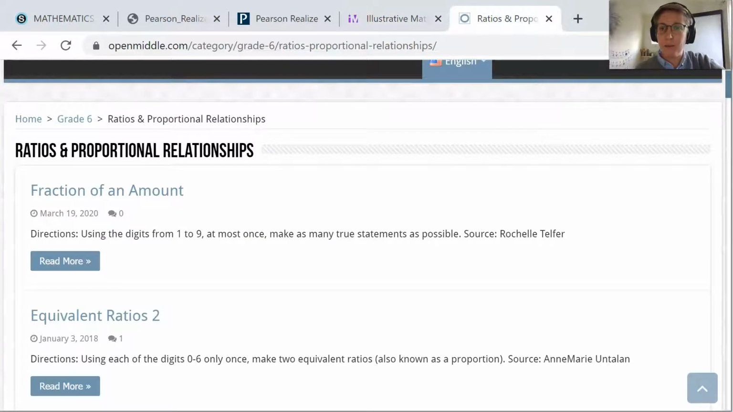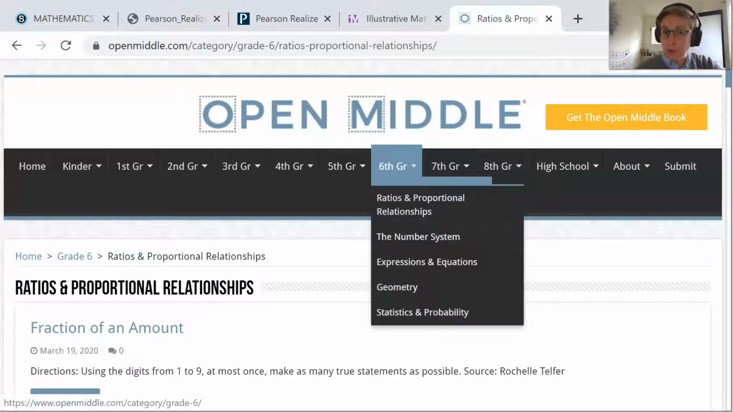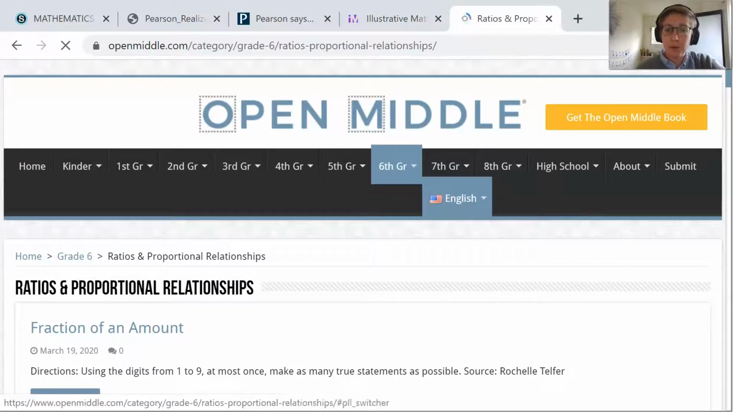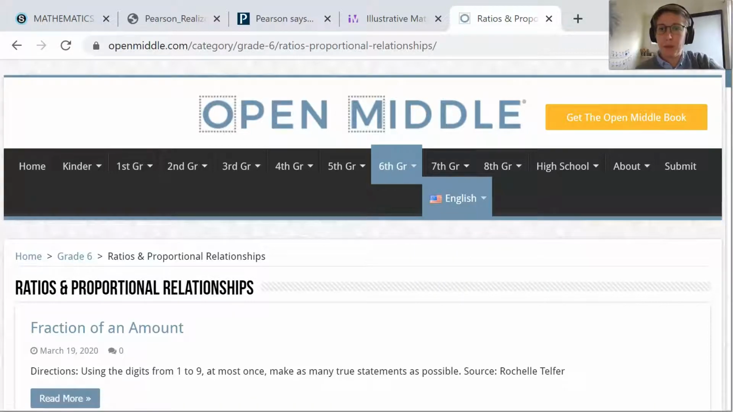We also have a resource I really like called Open Middle. This is also organized by grade level, also organized by topic. So notice exact same, it's all Common Core State Standards, the way they're organized. So I went to ratios and proportional relationships for grade 6. You also have 3 options, English, French, and Spanish. Apologies that there aren't other options for languages available.